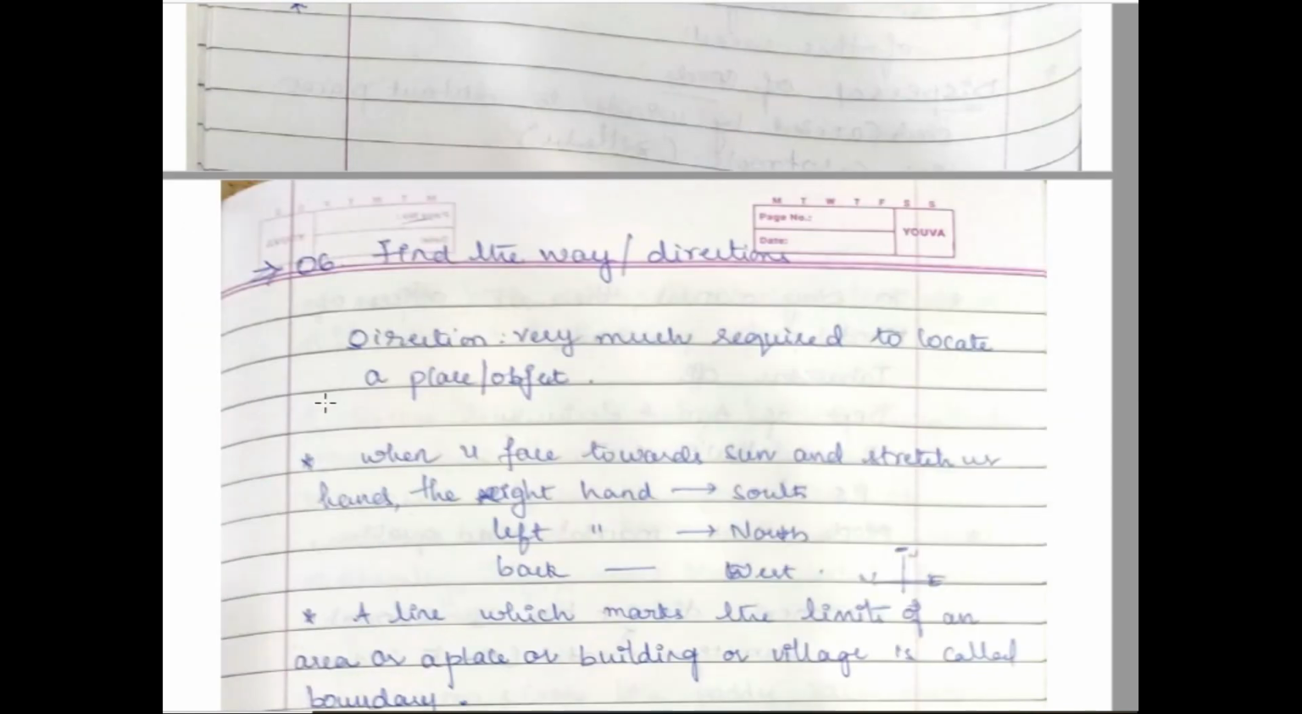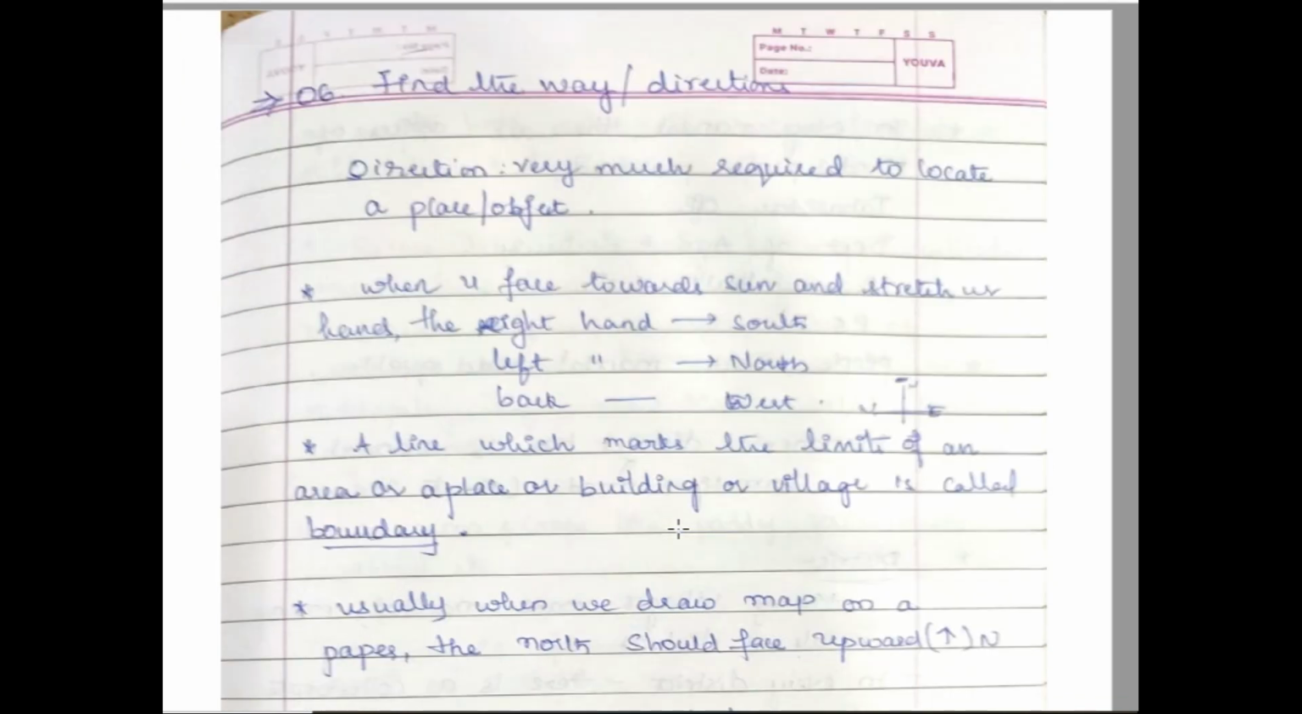Coming to the next important topic, directions. Finding the way through direction. Direction is very important to locate a place or an object. We need to say right or left, or east or west. In order to locate a place, you need to mention a direction.